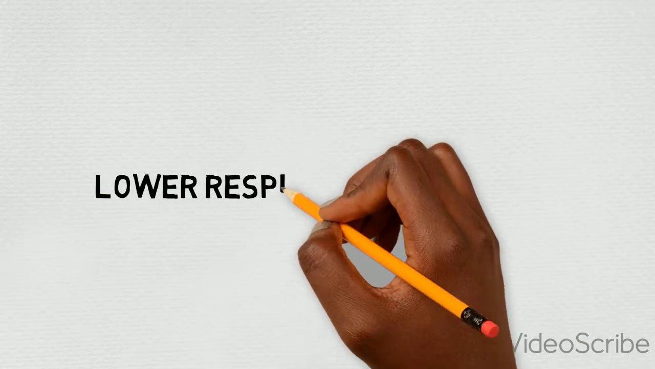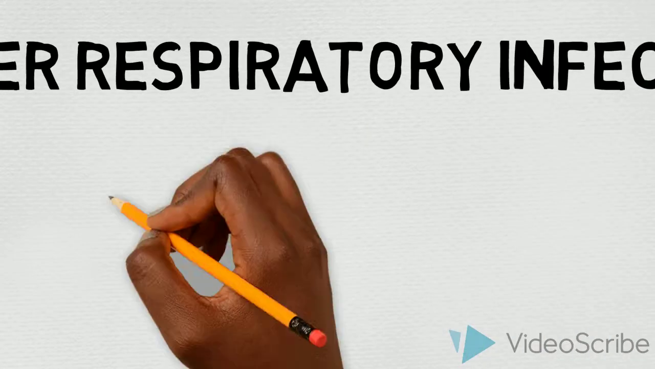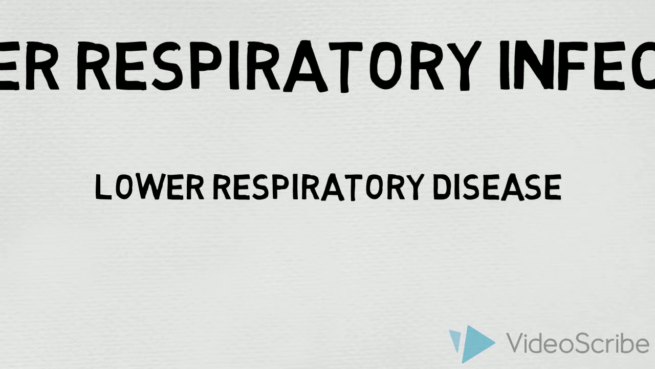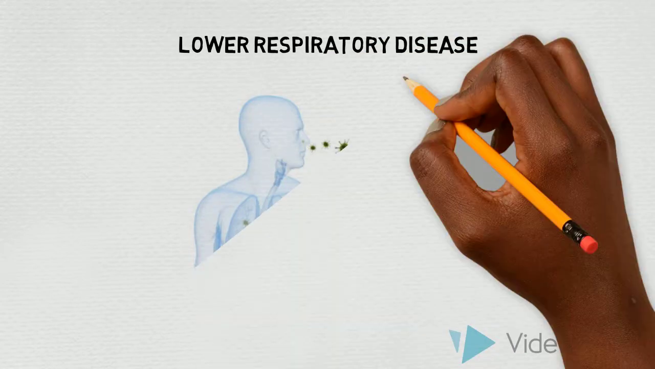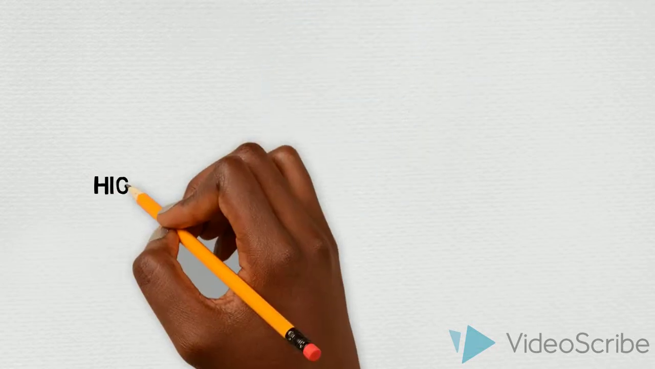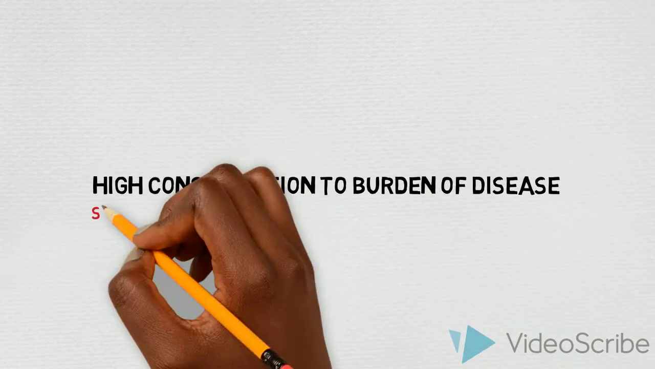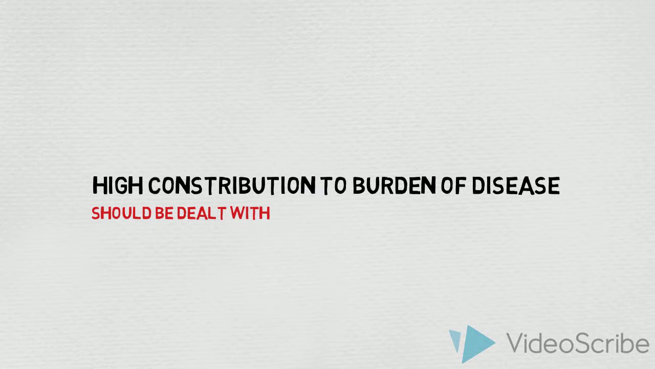The first disease that we will look at is lower respiratory infections. These are not contagious. However, lower respiratory diseases are. They are developed by bacteria and viruses that enter the lower respiratory tract. Upon entry, these parasites can cause a number of LRIs, which in turn are one of the highest factors in the burden of disease in Malawi, and for that reason should be dealt with rapidly.